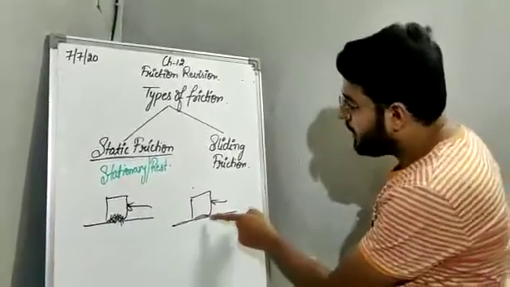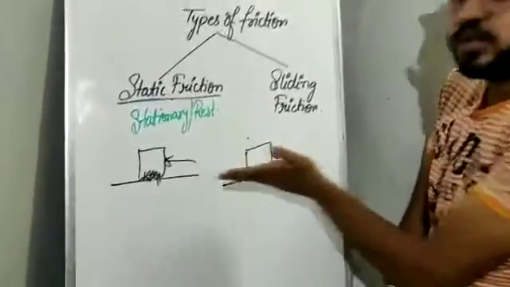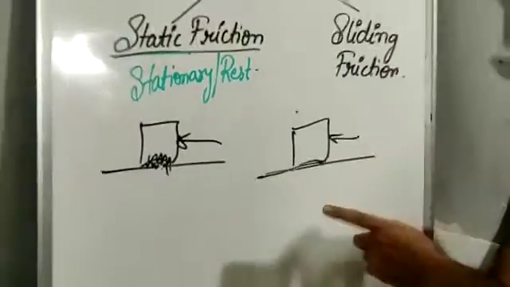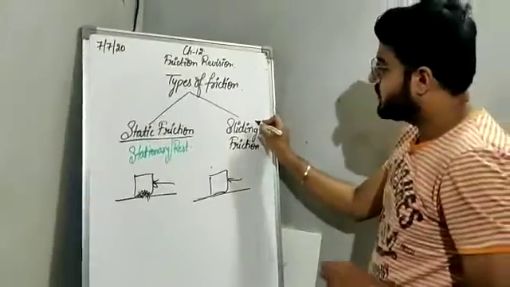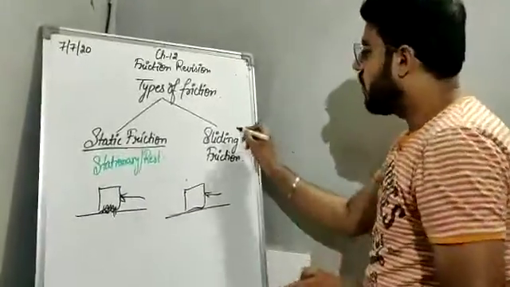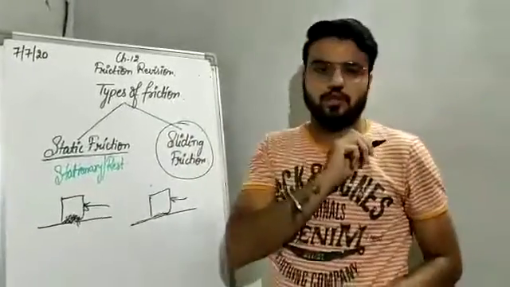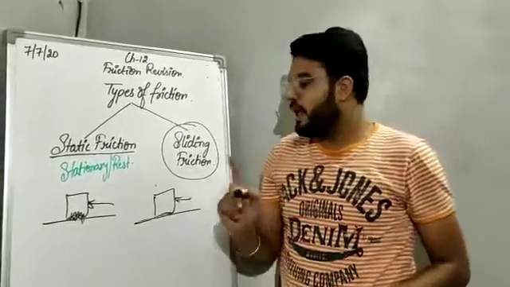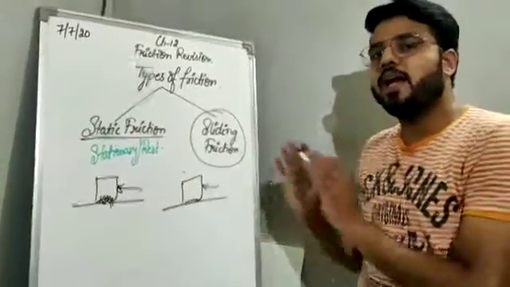So as the box is sliding over the surface, it will still experience a force of friction, and this force of friction when the two bodies are sliding over each other is called sliding friction. As the name suggests, sliding friction. In this case, you will have to apply less force.